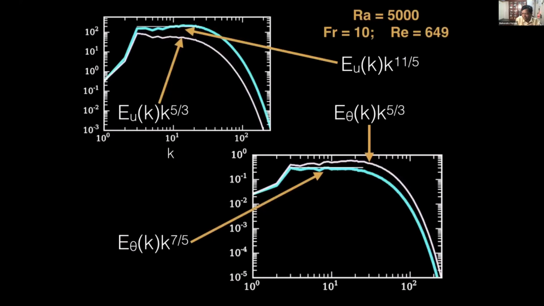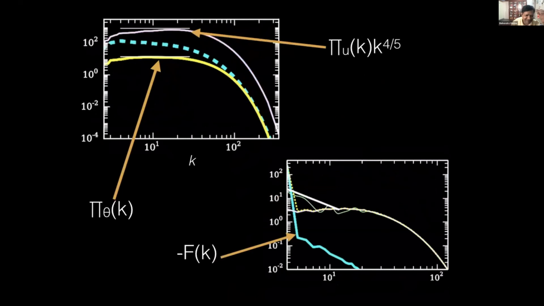Okay, so we did this simulation, and it is not a very high resolution simulation. It is 1000 cube, and we found there is a k^-11/5 spectrum. I multiply by k^11/5 E_K, and there is a flat region here. Okay, so this is not extremely conclusive, but we claim that it is the case.